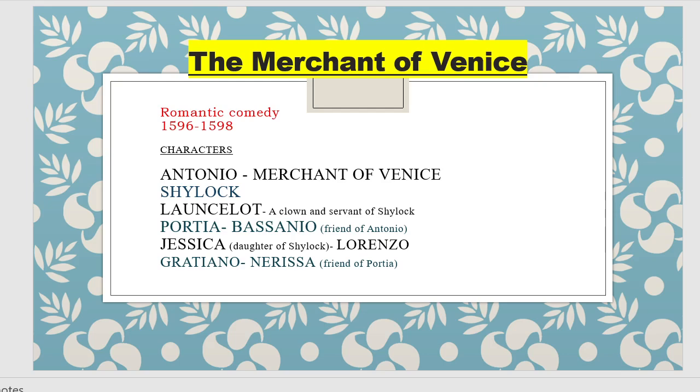So the first pair is Portia and Bassanio. Portia is an heiress of Belmont. Bassanio is a very good friend of Antonio. Second pair is Jessica and Lorenzo. Jessica is the daughter of Shylock. And the last pair is Gratiano and Nerissa. Nerissa is a friend of Portia. So these are the important characters.